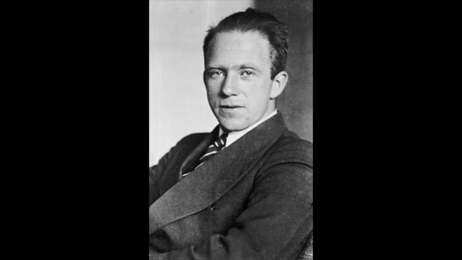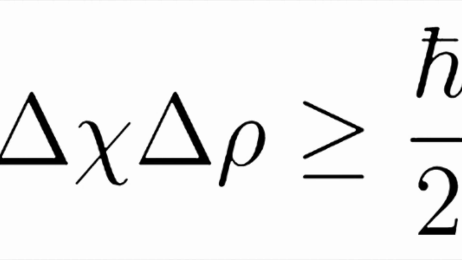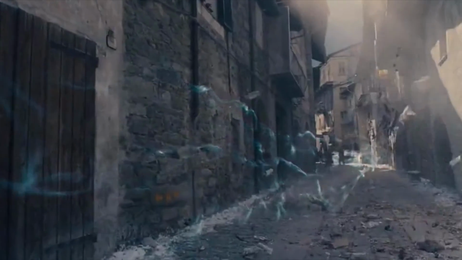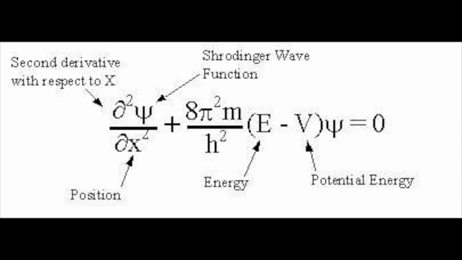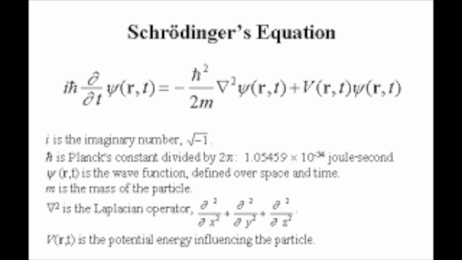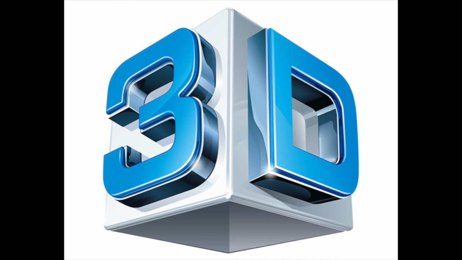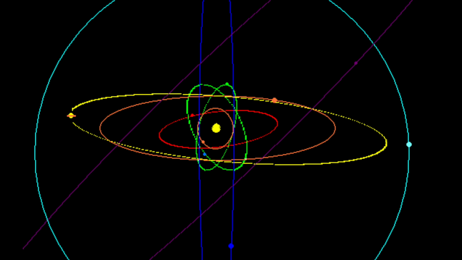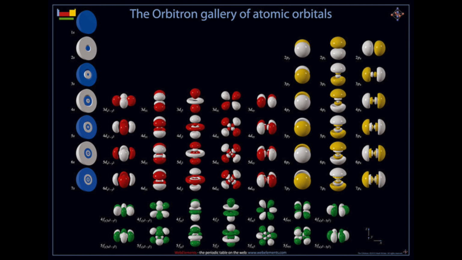German physicist Werner Heisenberg came up with the uncertainty principle, a law which stated that you can never locate and calculate the momentum of an electron at the same time, because the electron is far too fast. By the time one value is calculated, the other already changed. Austrian professor Erwin Schrödinger created the wave function to locate the approximate probability of where the electron would be. This, when graphed on a 3D platform, shows the shape of a sphere, giving it the name of orbitals. This is, as far as we can tell, what an atom looks like.